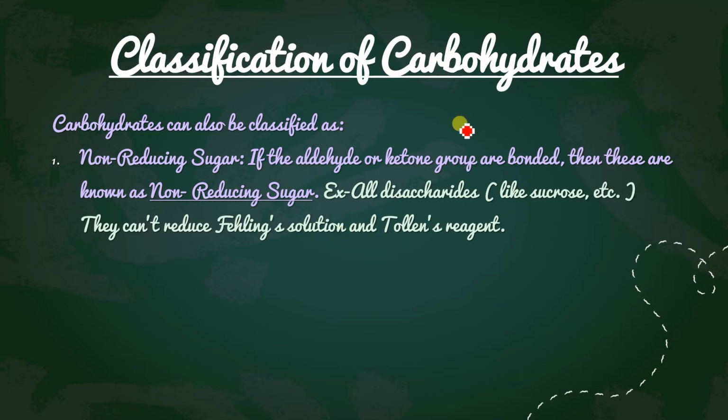They can reduce like a CHO group, that is, whether they can be oxidized further or not. If they are going to be oxidized, it means they will act as a reducing agent, isn't it? So in this way there are two different types: one is non-reducing sugar and another is called reducing sugar.